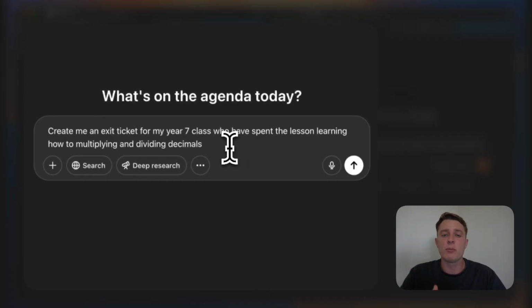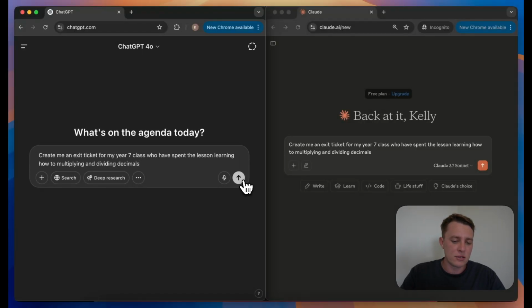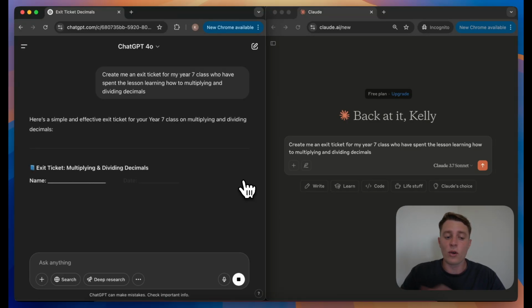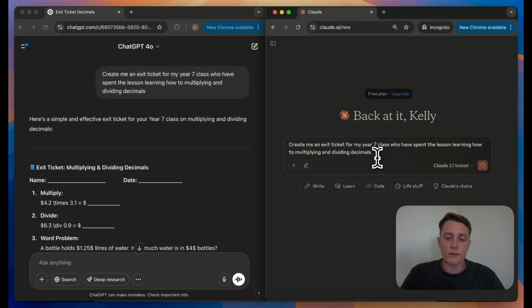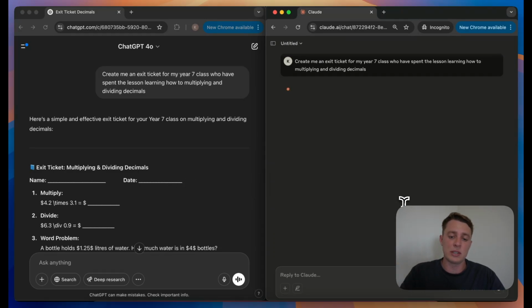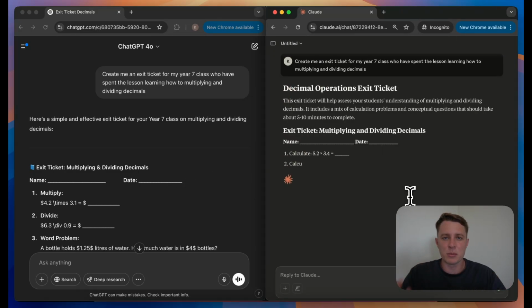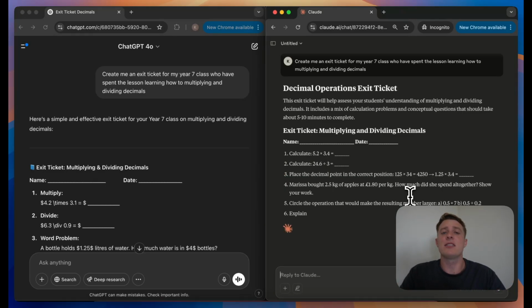The more specific you make this request, the better the output will be. So you'll press enter now. Nice and easy, you'll just press this arrow, and then the AI will get to work creating your exit ticket for you. Same thing on Claude. If I press enter, it will start producing my exit ticket. And you'll notice that both of the platforms have a similar format. You will only receive text on these and no images, but it is super fast.